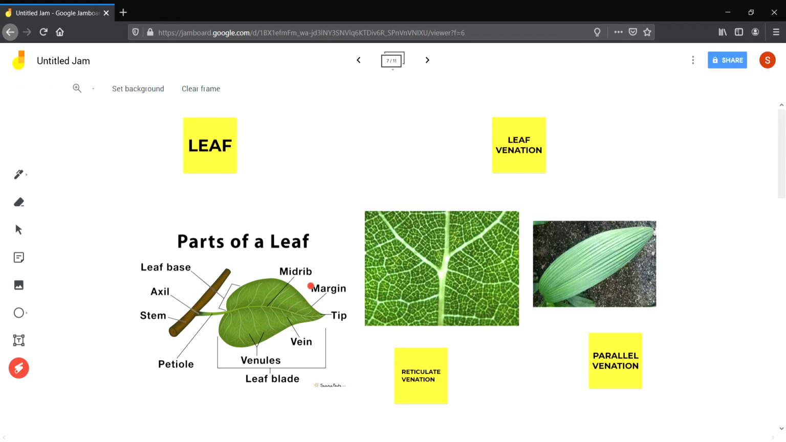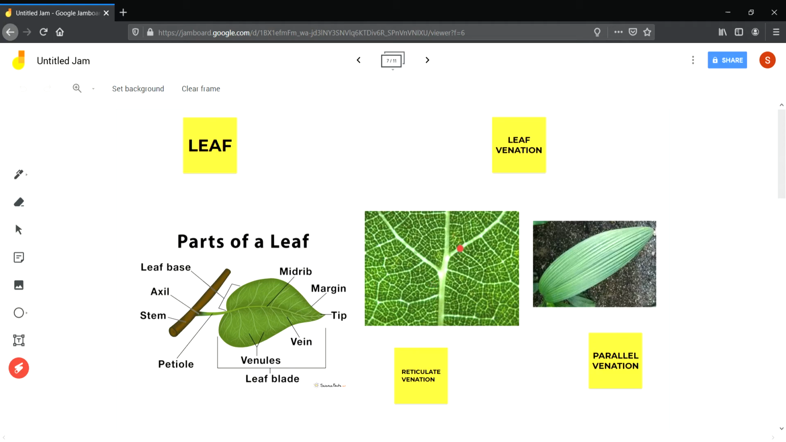There is a network of veins. Veins transport water and minerals. Veins are further divided into venules. The arrangement of veins on a leaf is called venation. There are two types of venation, that are reticulate venation and parallel venation.